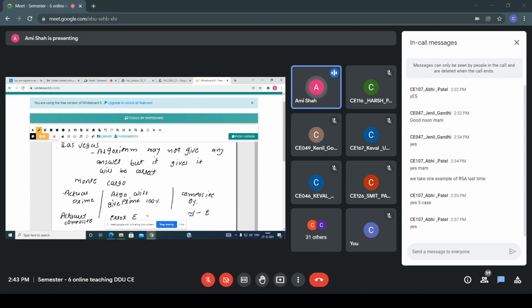So the probability of the mistake can be improved if we run the algorithm more than once with a different parameter and using a different method. So if we run the algorithm n times, then the probability of error may reduce to this term, right?